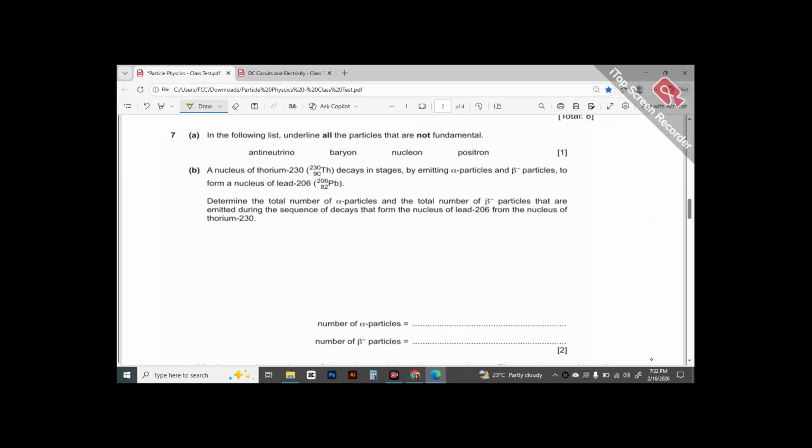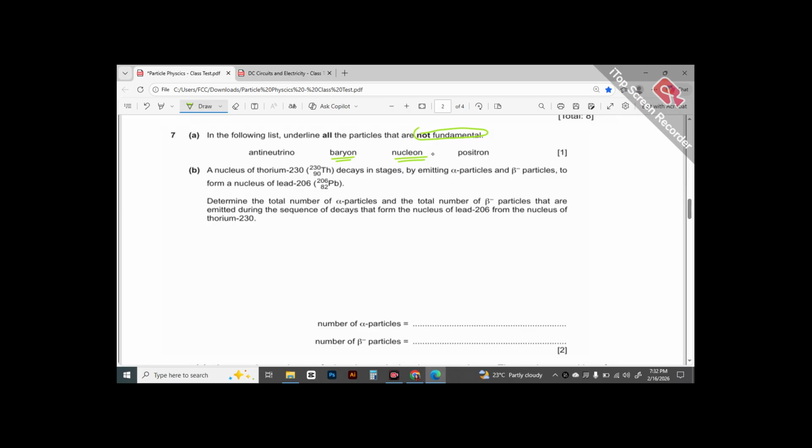Then the next question we have is, in the following list, underline all the particles that are not fundamental, that is, the ones that are not leptons or the ones which are hadrons. Baryon is a hadron, and nucleon, because it includes the proton and the neutron, they are also not fundamental. Positron and antineutrino, they are fundamental particles, so we have to underline the ones which are not fundamental.